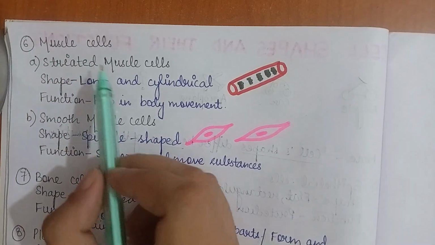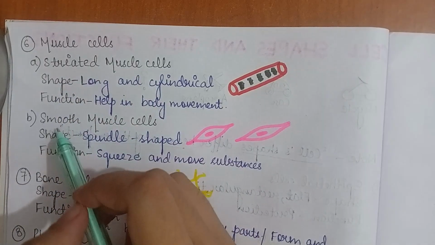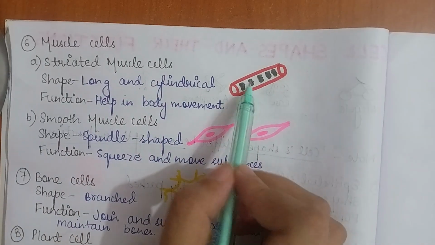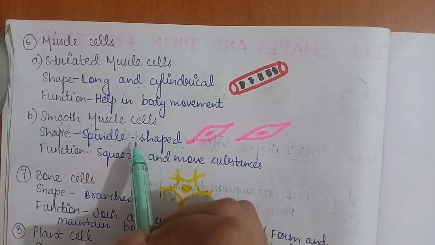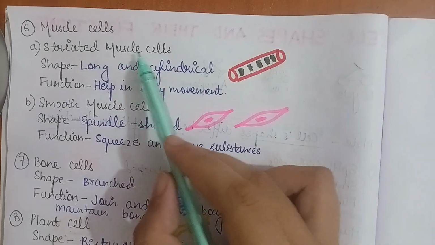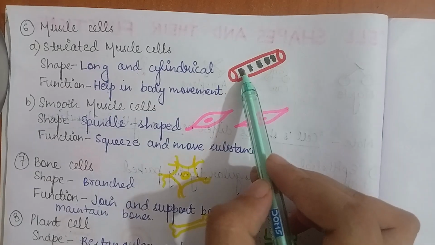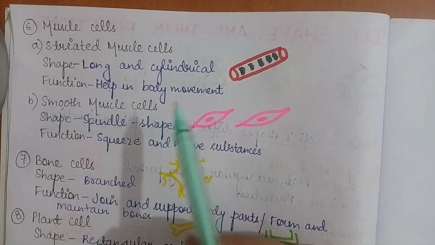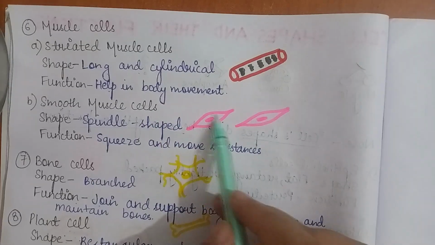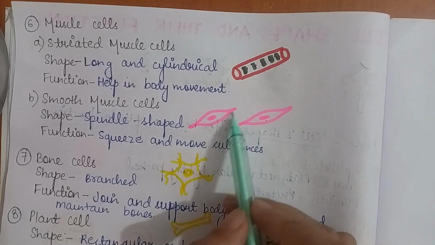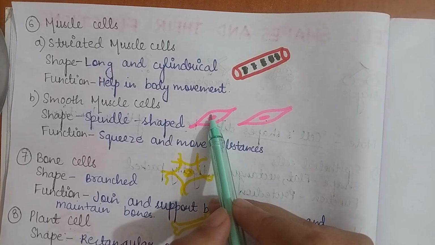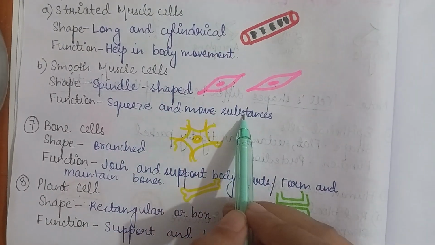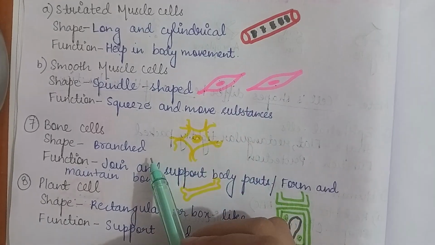Muscle cells. In muscle cells we will study striated muscle cells and smooth muscle cells. Striated muscle cells are long and cylindrical, and they help in body movement. They are called striated because there are alternate dark and light bands. These are the dark bands and these are the light bands. Smooth muscle cells are called smooth because they do not have any striations. They are spindle shaped, meaning they are broader at the center and tapered at the ends. Their function is to squeeze and help in movement of substances.